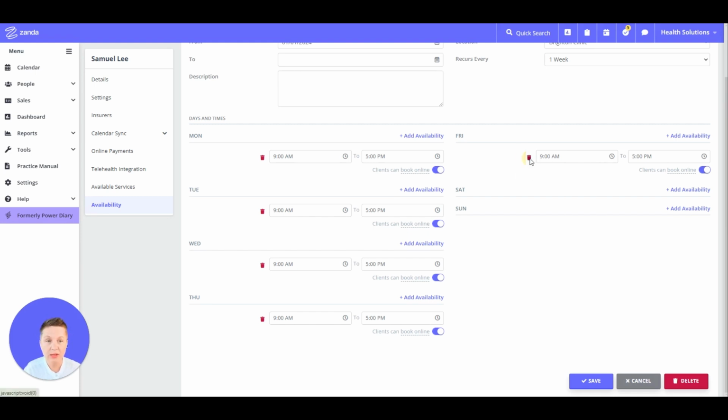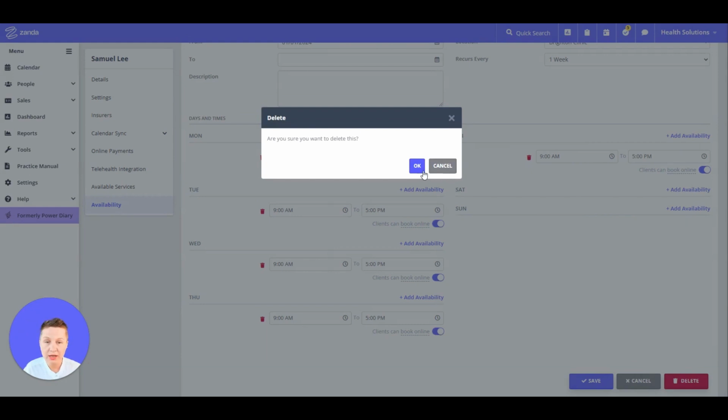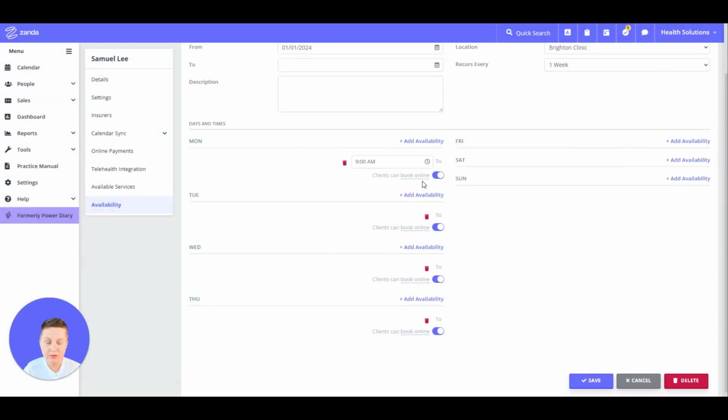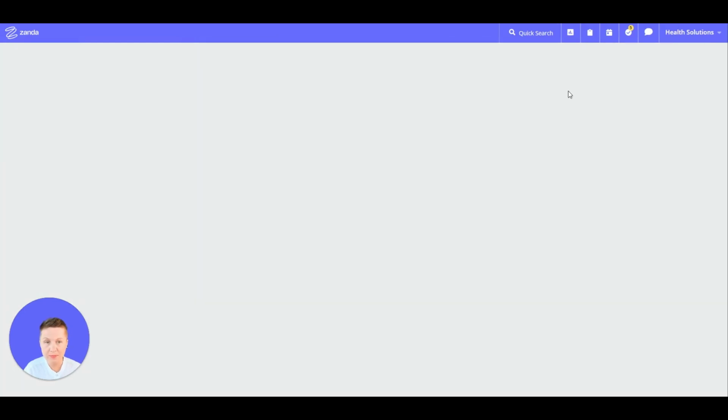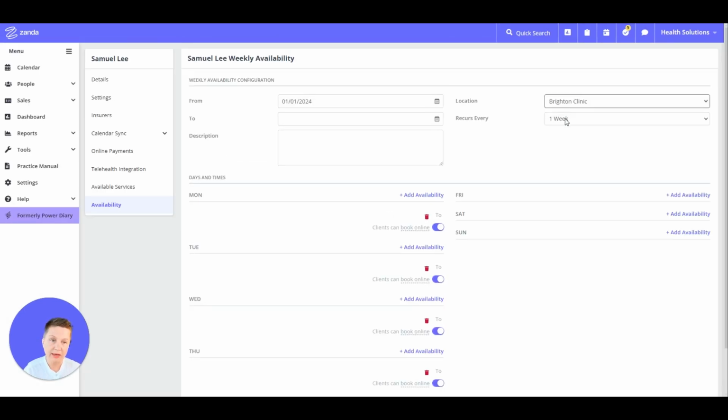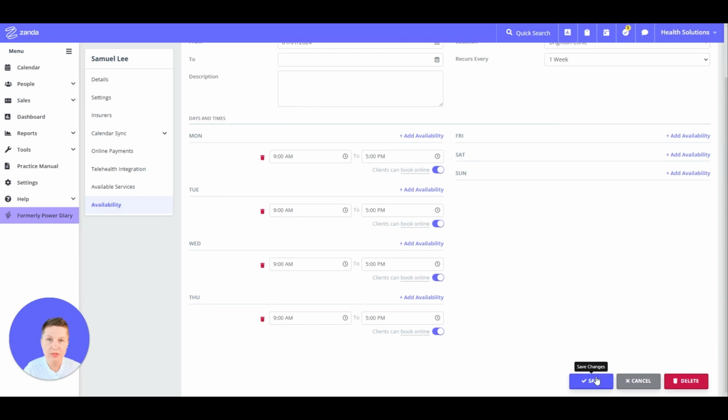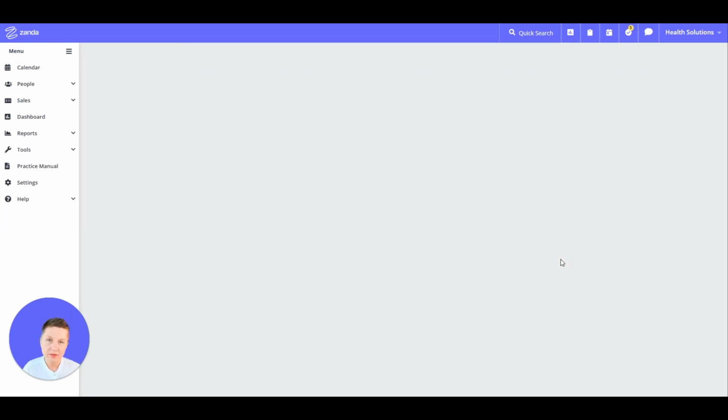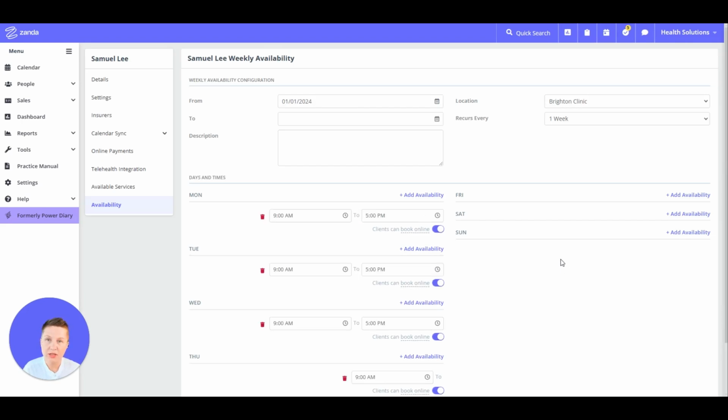So for example, it's changing and the practitioner won't be working Fridays in this location anymore. So we'll just remove Friday and this will update and we will save the changes. The availability for just this practitioner is edited through this menu. We will cover editing availability in other tutorials, in other videos.